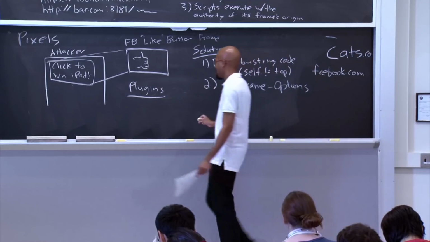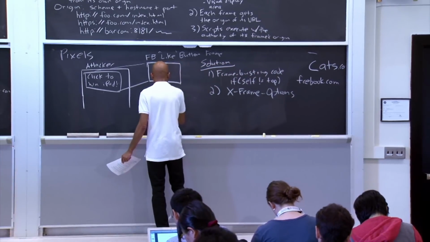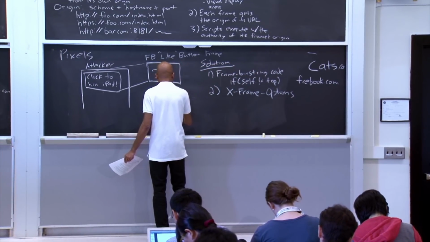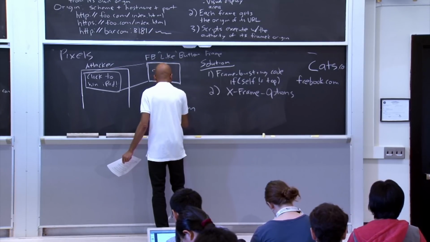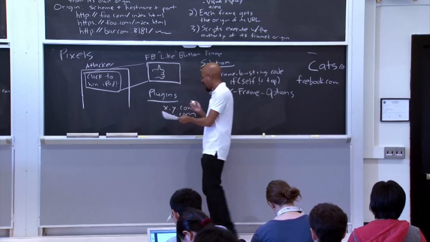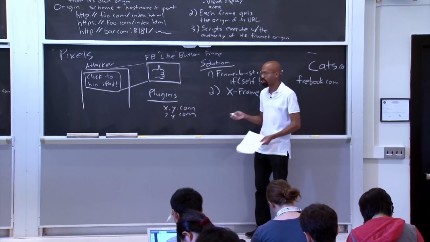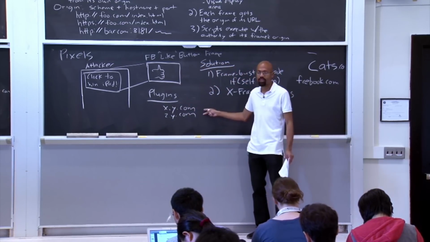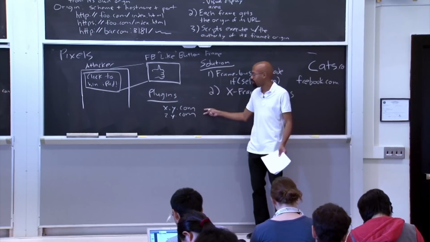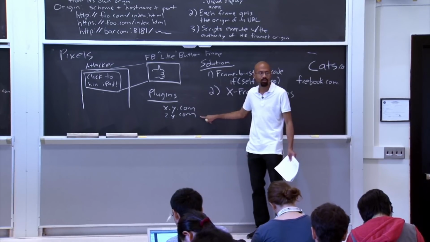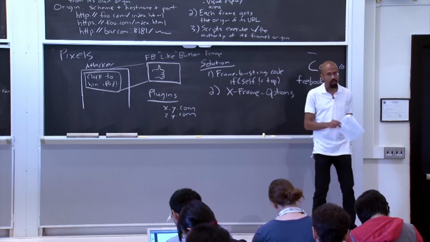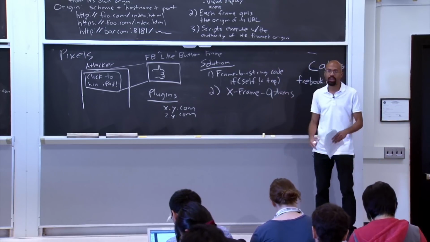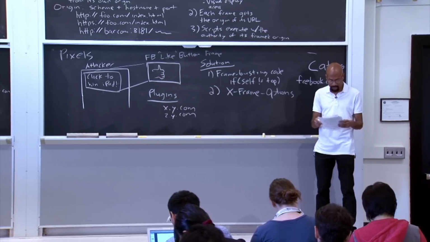Because this means that if you have something like x.y.com and let's say z.y.com, if they map onto the same IP address, then Java will consider these to be in the same origin, right? Which is a problem if, for example, this site gets owned but this one doesn't, right? So there's a bunch of other corner cases involving plugins. You can refer to the Tangled Web to see some more about some of those types of things.